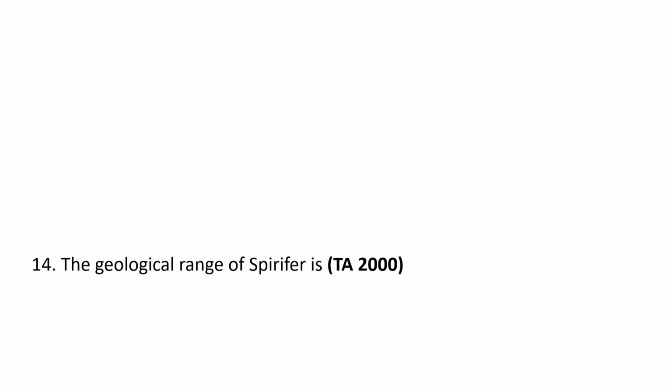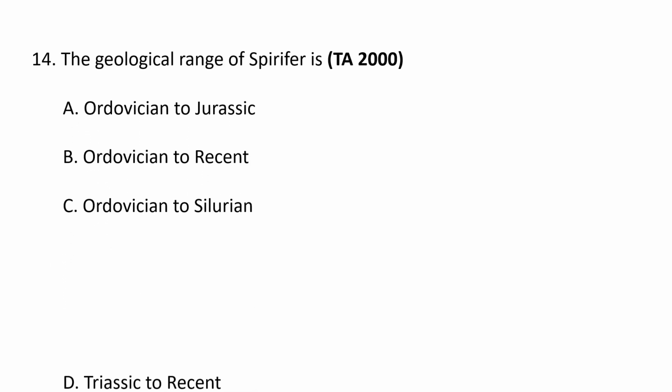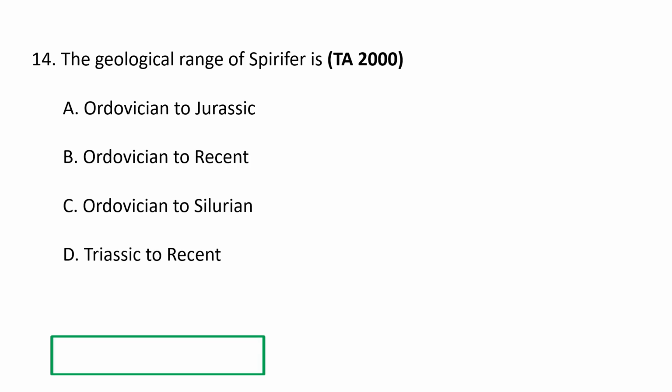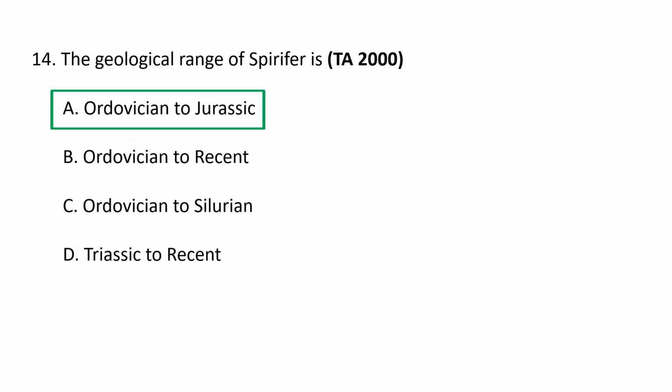Next question. The geological range of Spirifer is A, Ordovician to Jurassic, B, Ordovician to Recent, C, Ordovician to Silurian, and D, Triassic to Recent. The geological range of Spirifer is Ordovician to Jurassic. The genus Spirifer of marine brachiopods lived from the middle Ordovician through to the late Triassic. So the geological range of Spirifer is Ordovician to Jurassic.